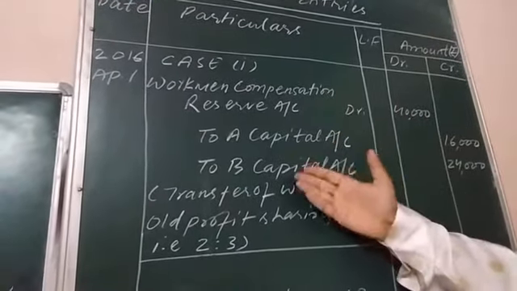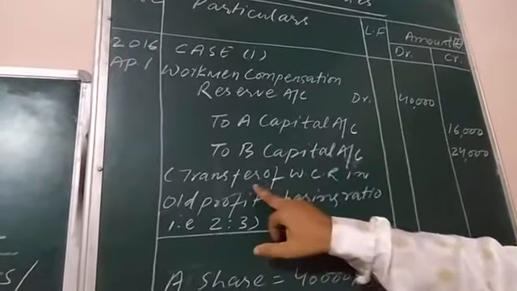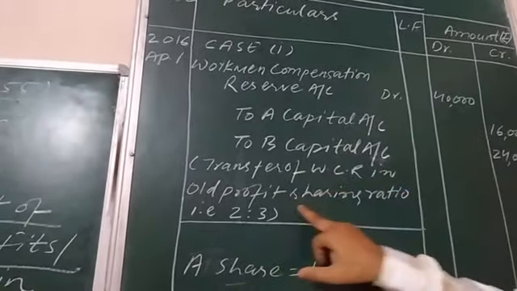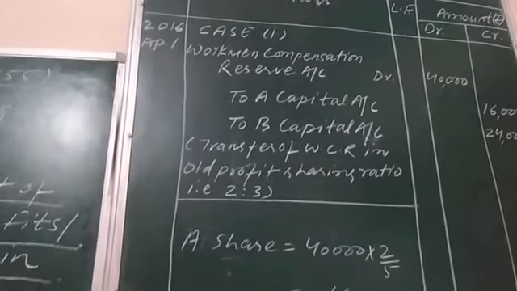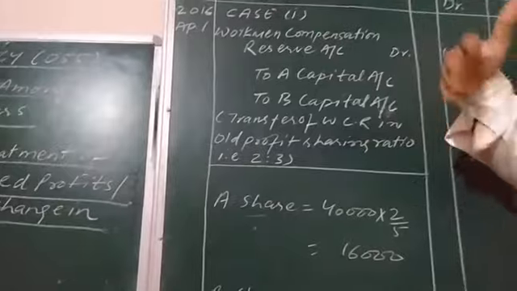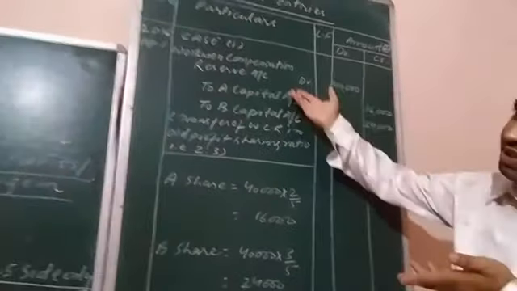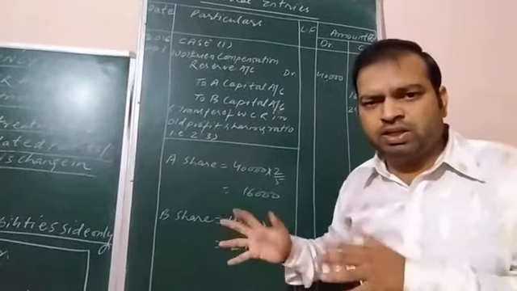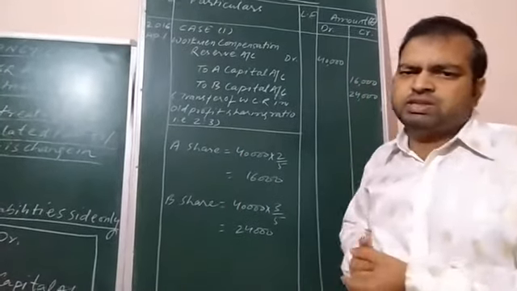WCR account debit to A's capital account, to B's capital account. Transfer of WCR, the workman compensation reserve, in old profit sharing ratio, that is 2:3. Okay, this is the narration, whatever I explained you how I have passed the journal entry. Its explanation is mentioned within the brackets. Okay, explanation is in the narration.